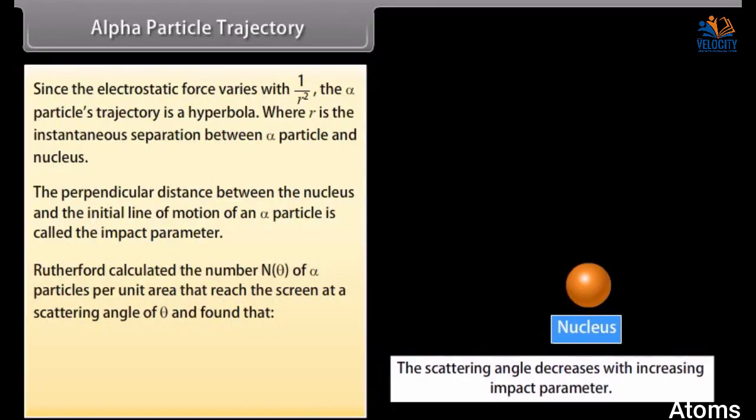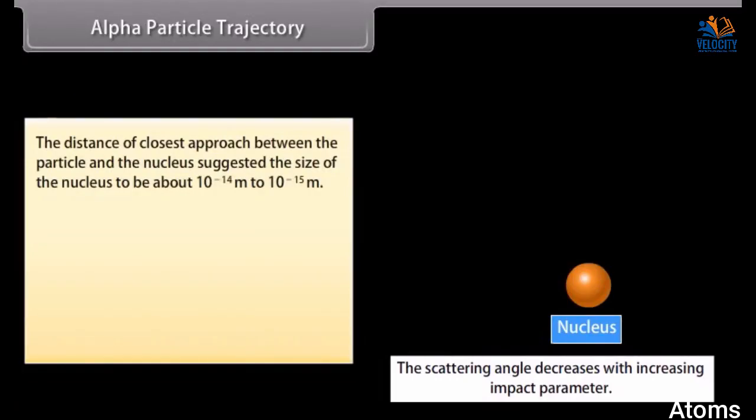Rutherford calculated the number N theta of alpha particles per unit area that reached the screen at a scattering angle of theta and found that N theta is inversely proportional to sine theta upon 2 raised to the power 4. The distance of closest approach between the particle and the nucleus suggested the size of the nucleus to be about 10 raised to the power minus 14 meter to 10 raised to the power minus 15 meter.